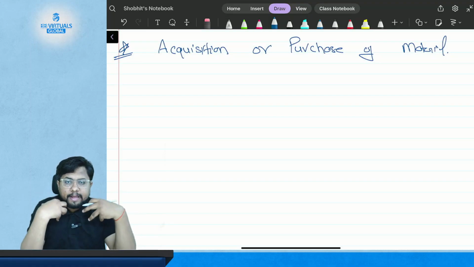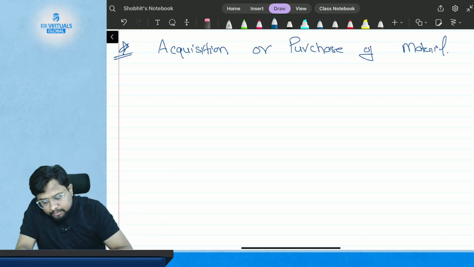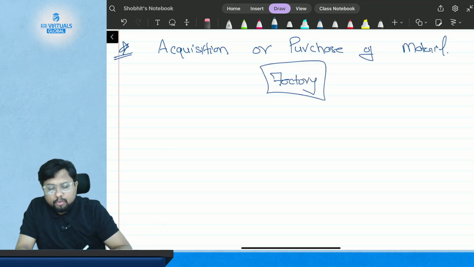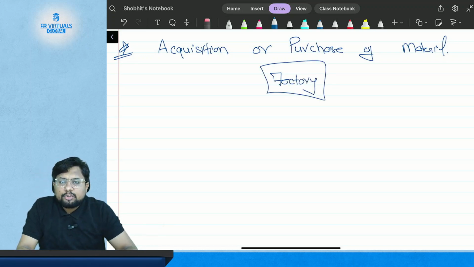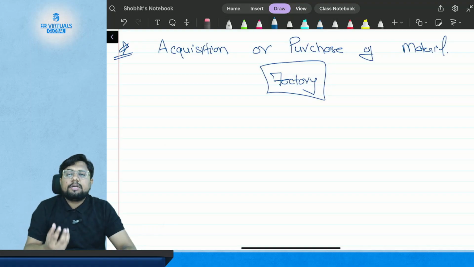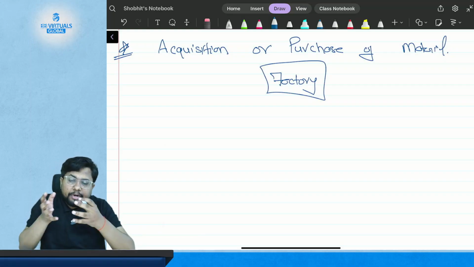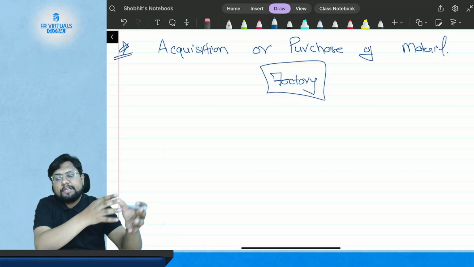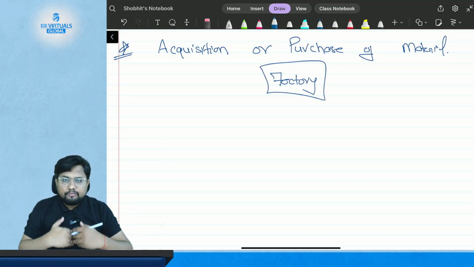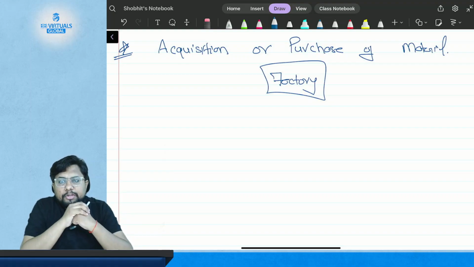So suppose I am the industry as a whole, the manufacturer or the factory, and I need the material. What are the stages through which I have to go in order to get the material? The material has to go through all the stages to get into the factory unit. So now we need to study all these things.